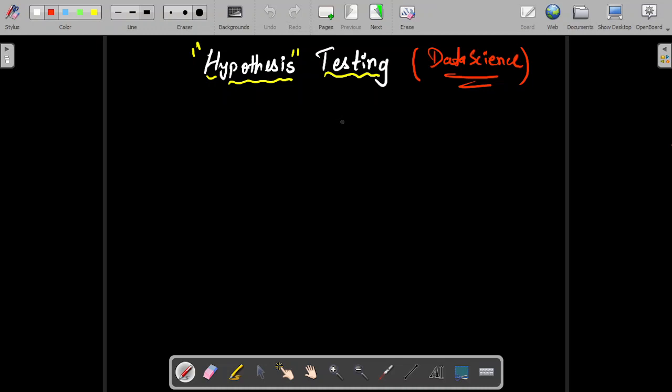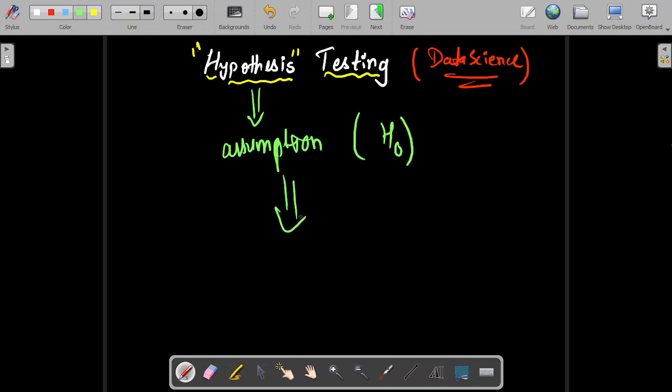Testing itself suggests that we'll do some test. But what is a hypothesis? As the name suggests, we'll assume something to be true, and we will call the assumption H naught. Now we will have some method that we'll use to try to prove this assumption correct.